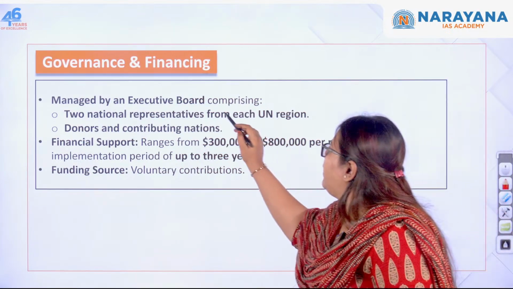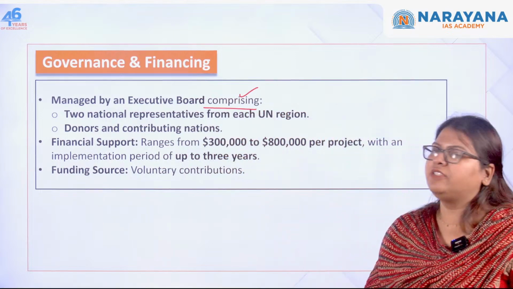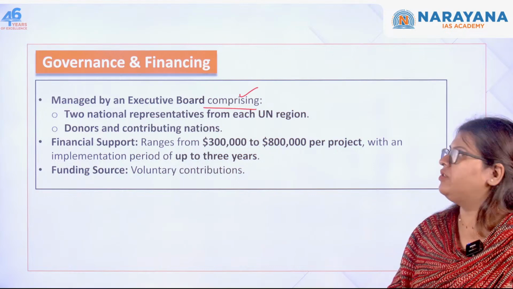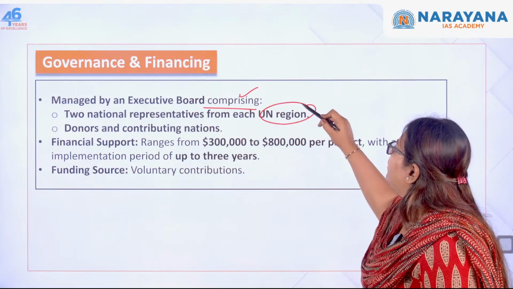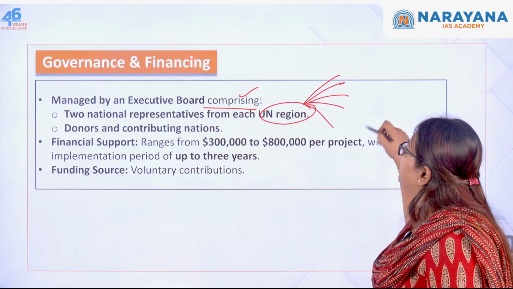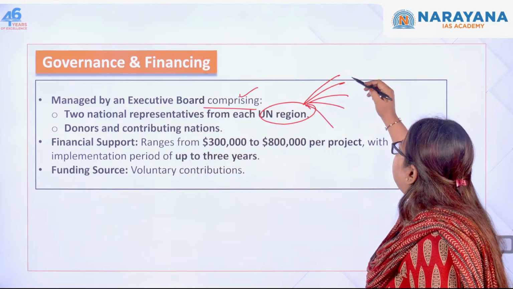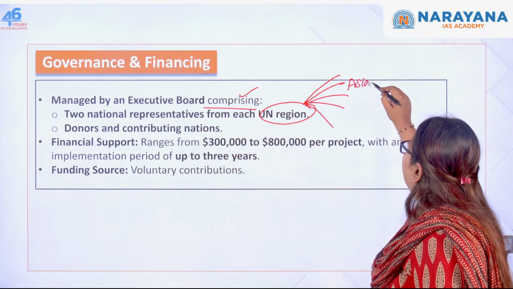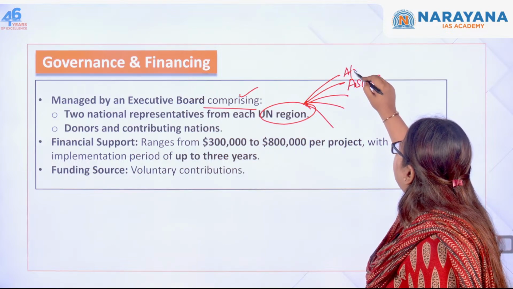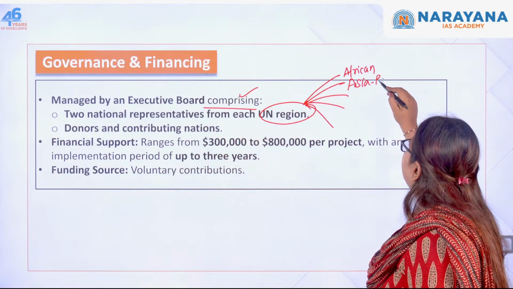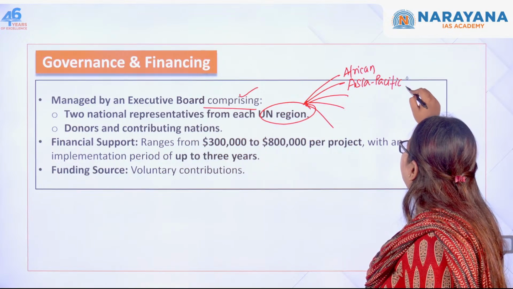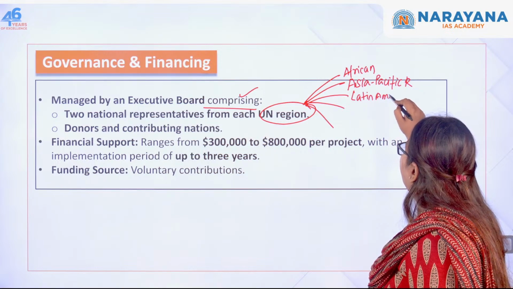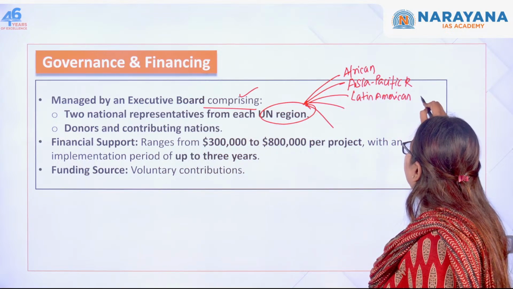Here it is managed by an executive board. This comprises 2 national representatives from each of the UN regions. You know the UN regions, right? UN regions are 5 in number. The first one is the African region. Next is your Asia Pacific region. Next is your Latin American region as well as the Caribbean.